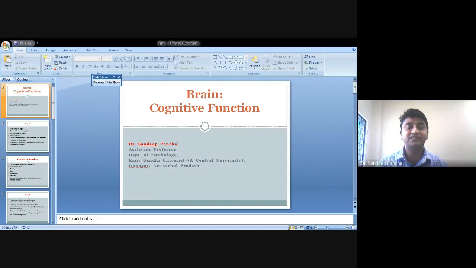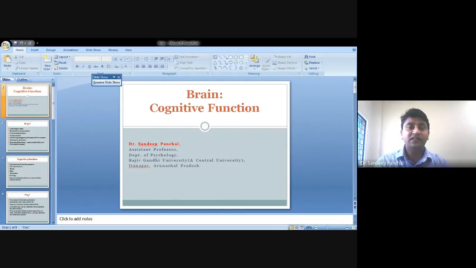So this is the basics about the brain. What is the weight of the brain? It is around 1.4 kg, and it is a jelly-like mass of tissue. It belongs to the central nervous system, is a very complex organ, and contains thousands of billions of neurons. Okay, so we have understood briefly the nature of the brain and its structural aspects.